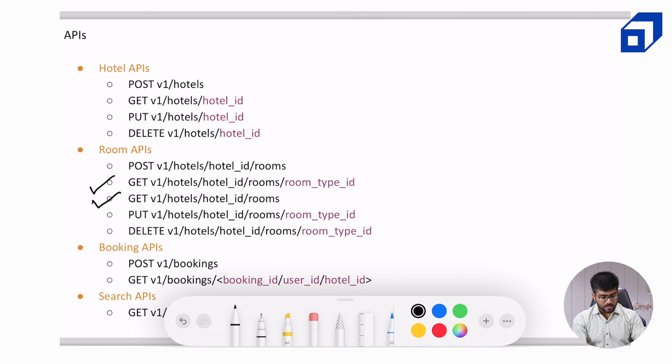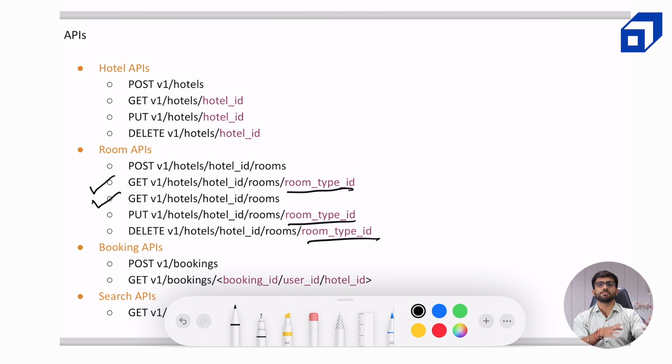Now, if you carefully notice, instead of room ID, we are using room type ID. Okay, why is that so? Because when we are booking a particular hotel, we don't choose, hey, book room number 109 for me. Okay, that is done at the time of check-in based on what all different rooms are available based on your check-in order.